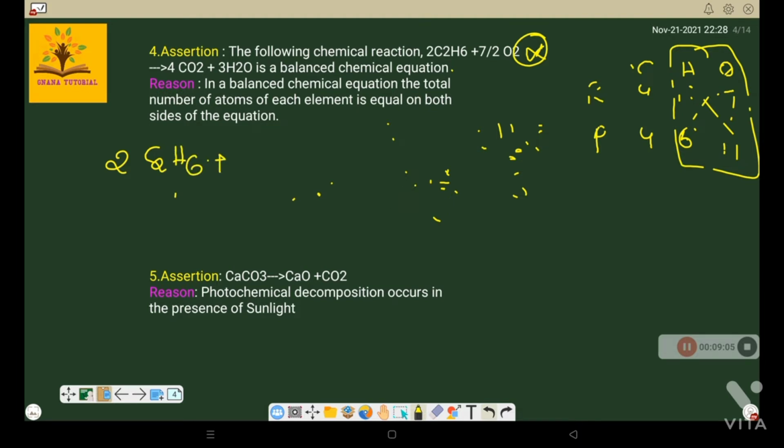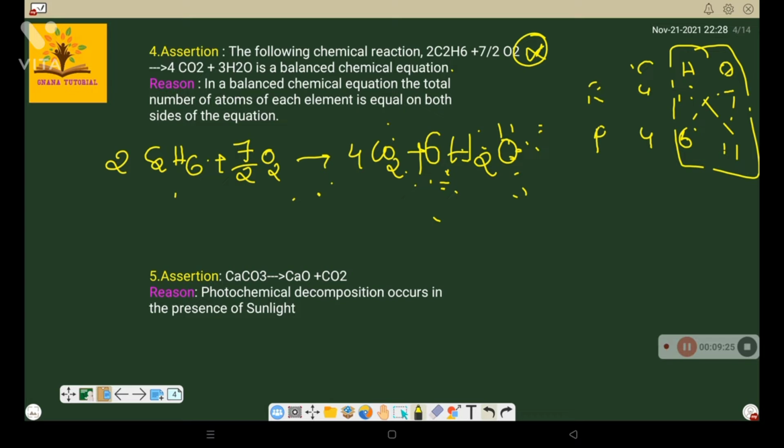2C2H6 plus 7/2 O2 gives rise to 4 CO2 plus H2O. 2 into 6, there are 12 hydrogen atoms. So that's why you have to write here 6H2O, since 6 2s are 12.